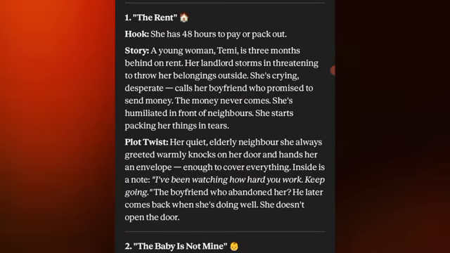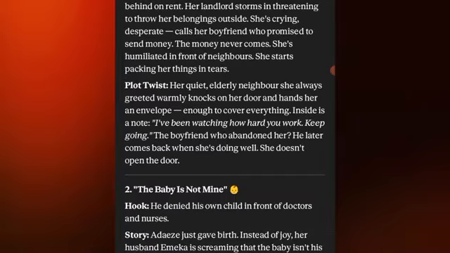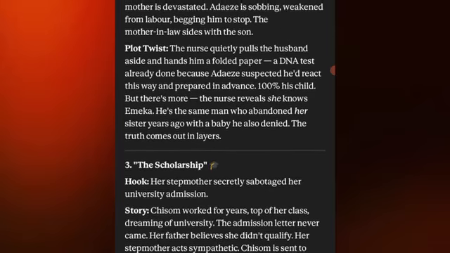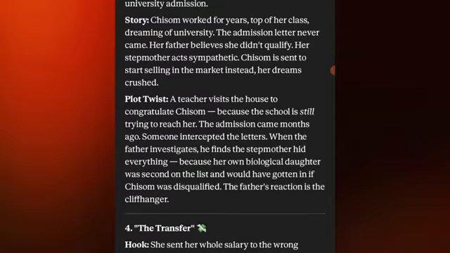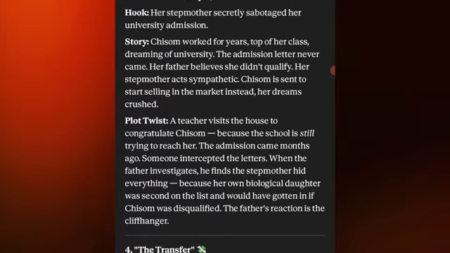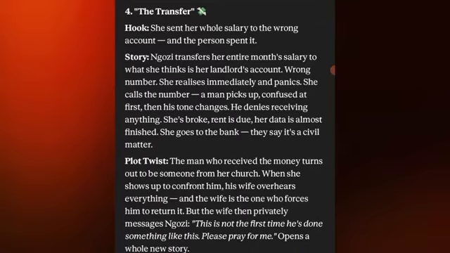As you can see, the rent, the hook is there, the story is there, the plot twist I talked about is there. The baby is not mine also had all the plot twists, and also the scholarship. The scholarship is the video you actually saw that played at the beginning of this tutorial. So we're going to work on the transfer.